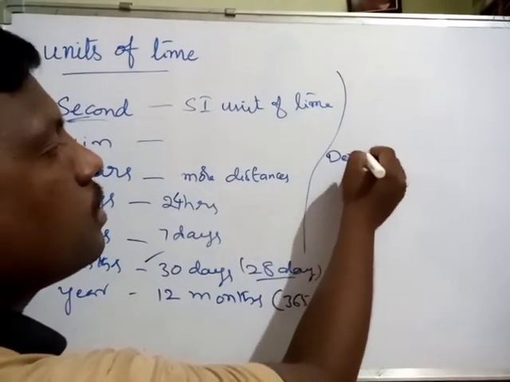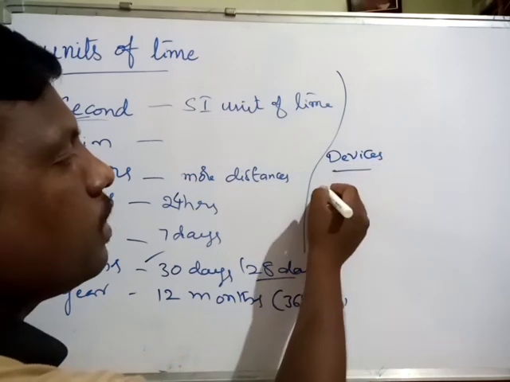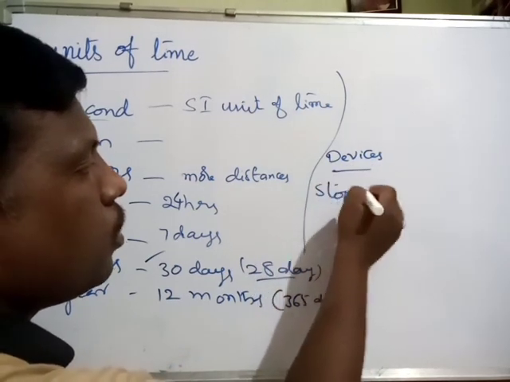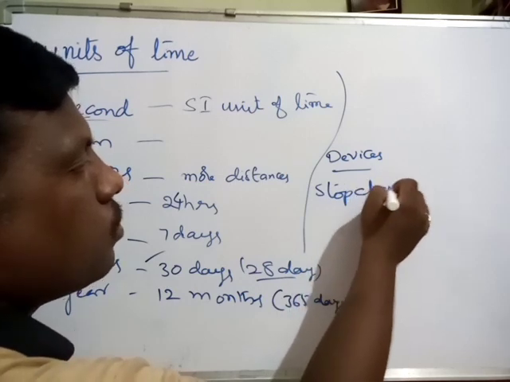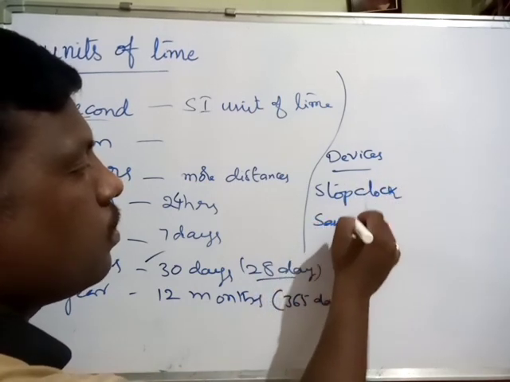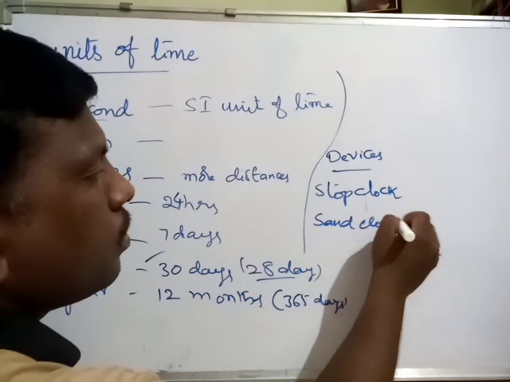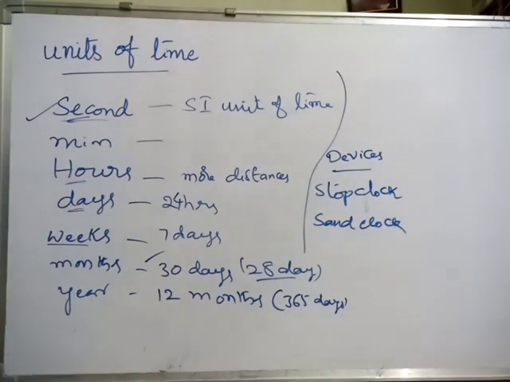For this we use different devices also: stop clock, which I showed just before class, sand clock, water clock, digital clock, wristwatches, pendulum clocks, etc. So many are there.